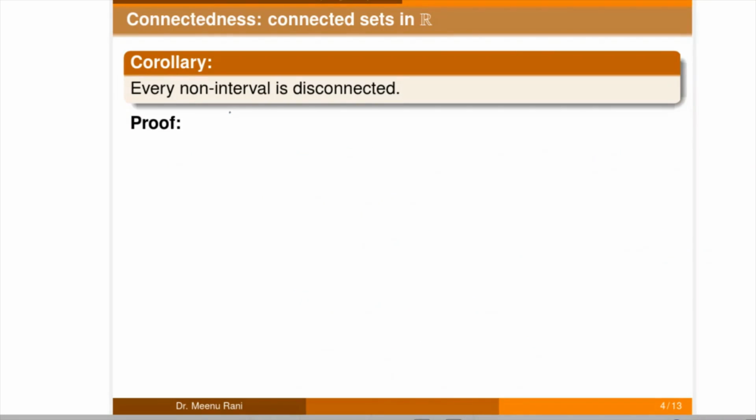Now in the previous result we have proved that intervals are connected in the real line. So if we take any non-interval in the real line, that will be disconnected. So it means only intervals are connected in the real line. So for the proof of it, let E be any set which is not an interval, so that we take any two points from E. Let us take a and b.